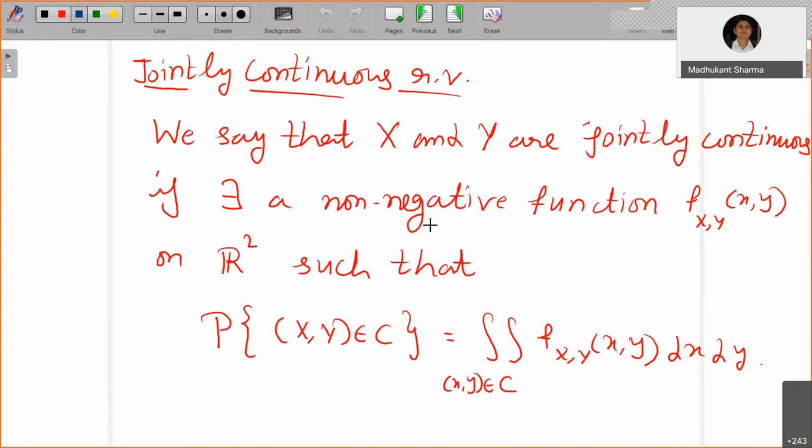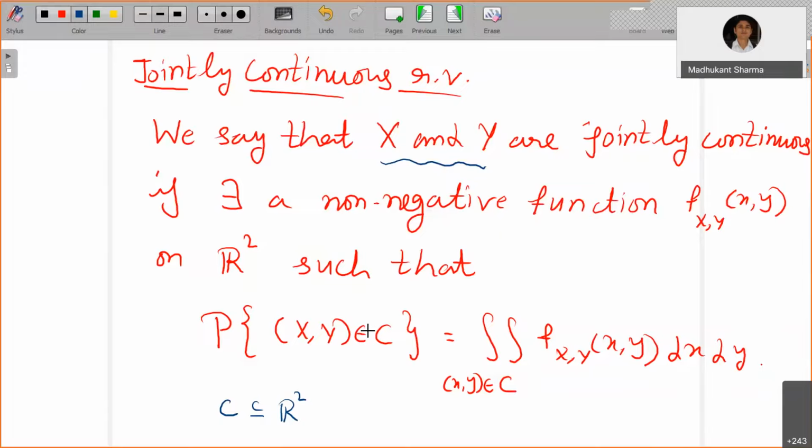We say that X and Y are jointly continuous if there exists a non-negative function f on R2 such that the probability for any subset C of R2 is the integral of f over C. C may be a rectangle, a square, or some other region over which you are integrating.